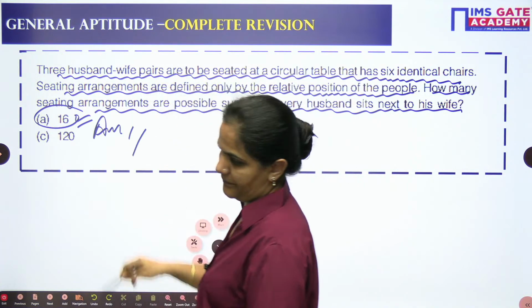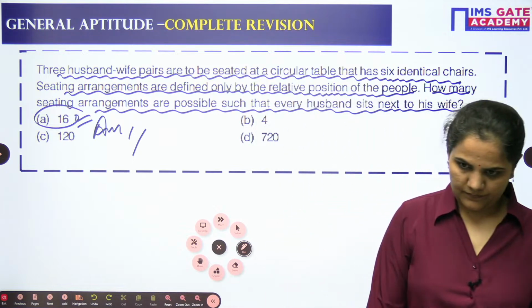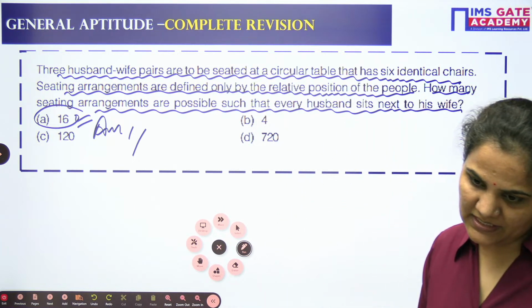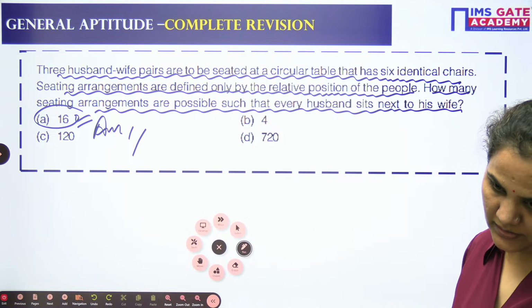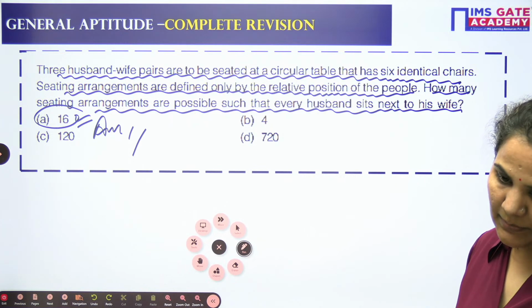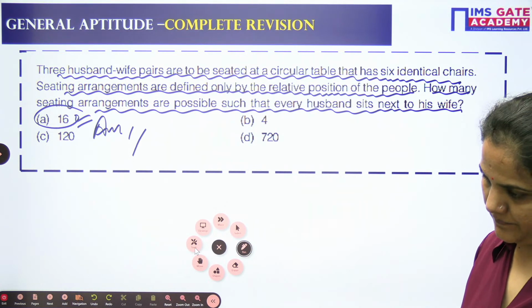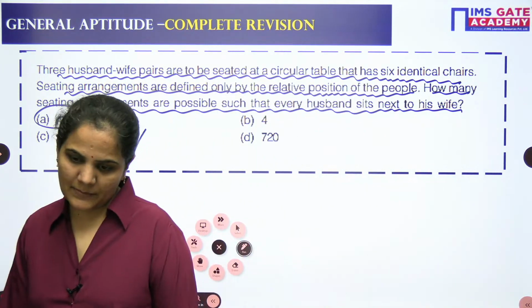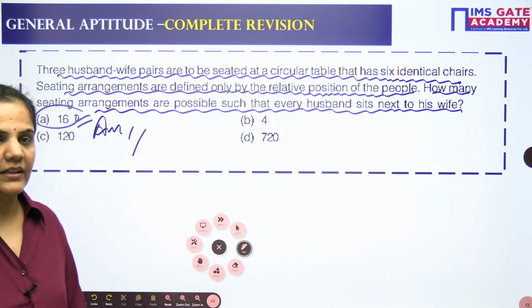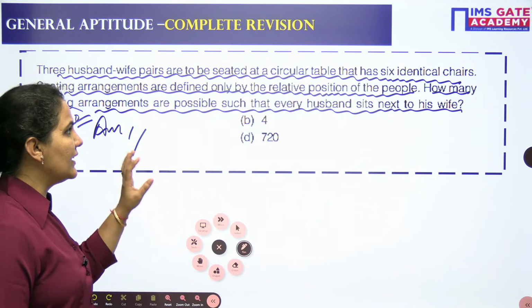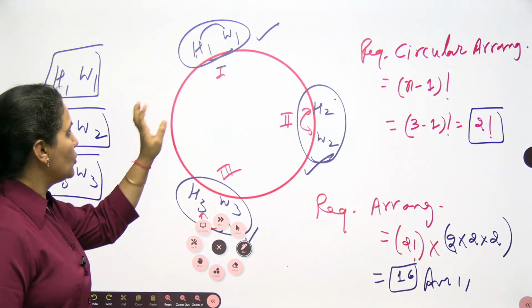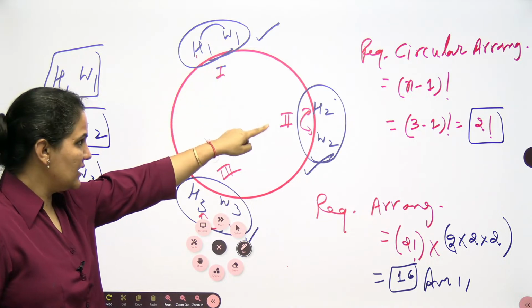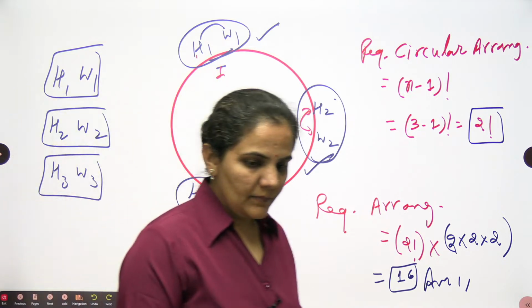A option. No, it's not 4. It will be 16. Very good, Harry Potter. Very simply the data is mentioned, and we need to follow that data only. That's why I am saying it is given to us 3 pairs, and a pair means husband and wife. This is the first pair, this is the second pair, this is the third pair.